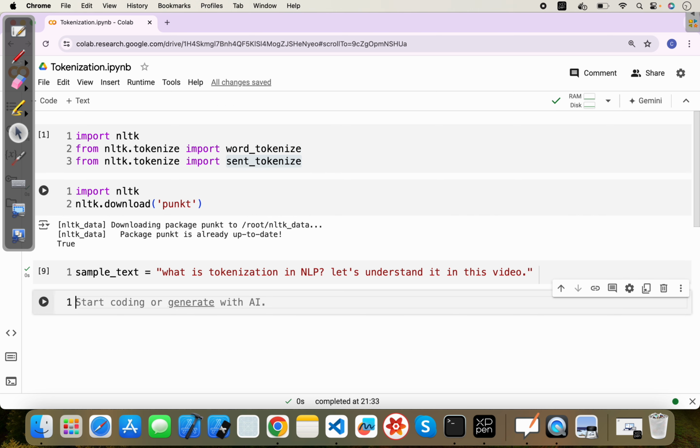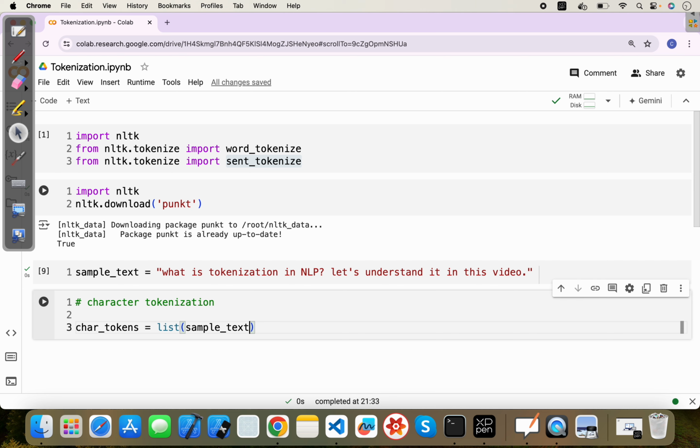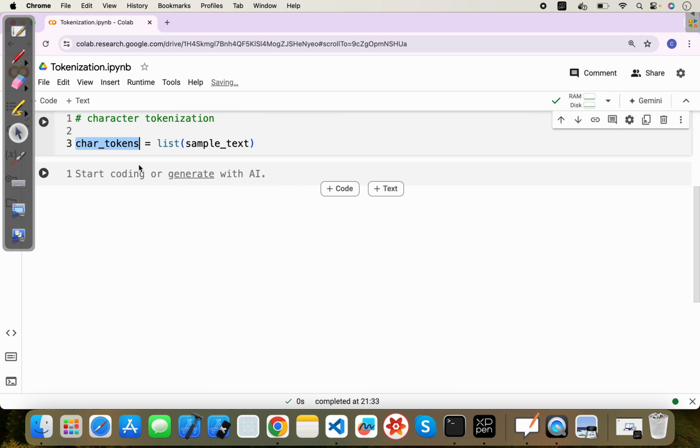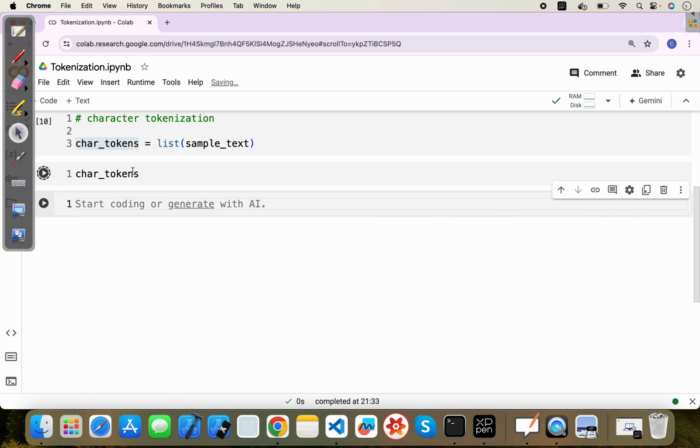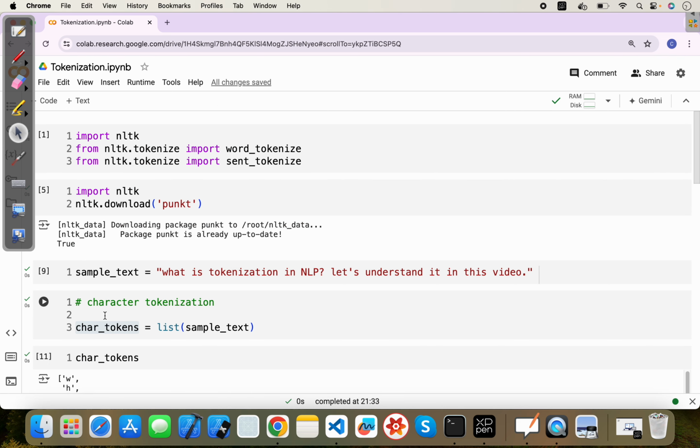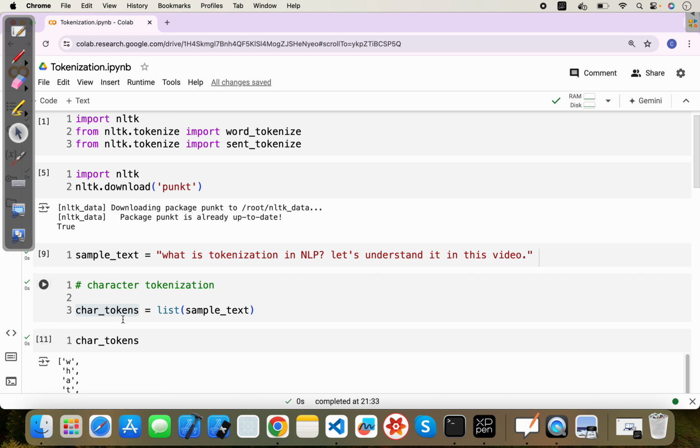First, for character level tokenization, we can simply write char_tokens as a Python list of the sample text. If I print these char_tokens, we can see each character is an element of the list, W, H, A, T, that kind of thing.